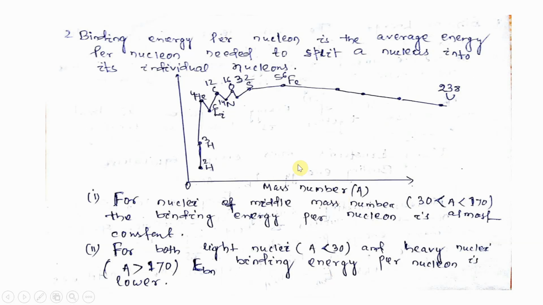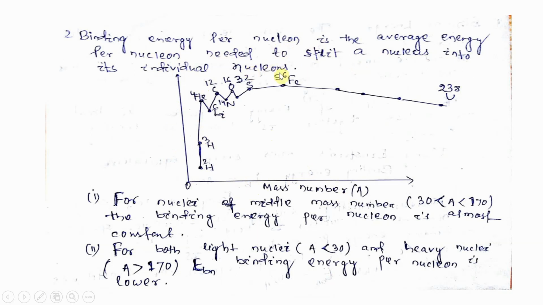From this graph you can easily observe that this is a graph between binding energy per nucleon and mass number. A curve is drawn here; binding energy per nucleon is the average energy per nucleon needed to split the nucleus into its individual nucleons.